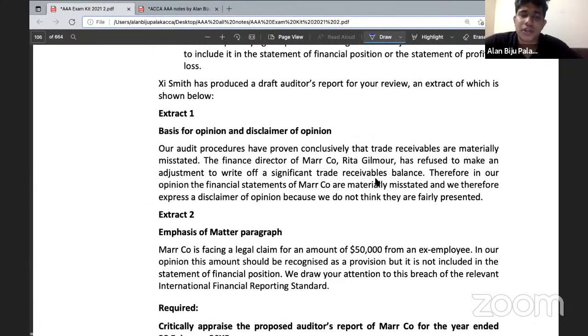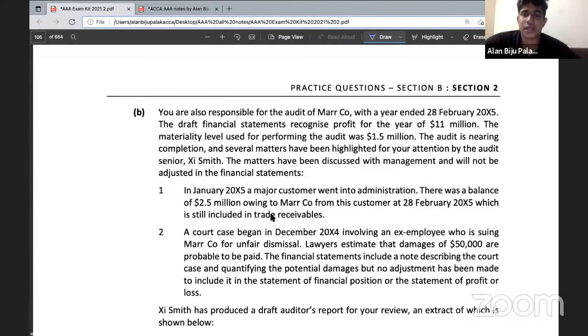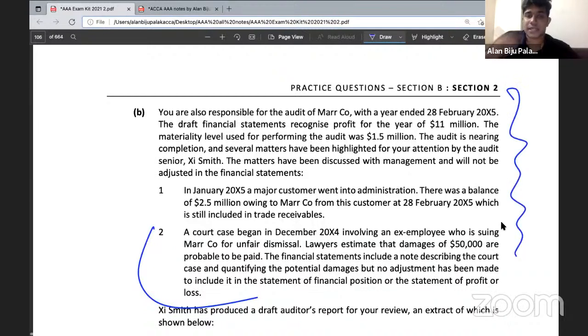So basically, when it comes to the auditor's report, you won't be getting a full-fledged auditor's report. You will be getting an extract of the auditor's report. So they have given you an extract of the auditor's report. In addition to that, they have also given you a scenario here, so it might mention some set of mistakes in the scenario.